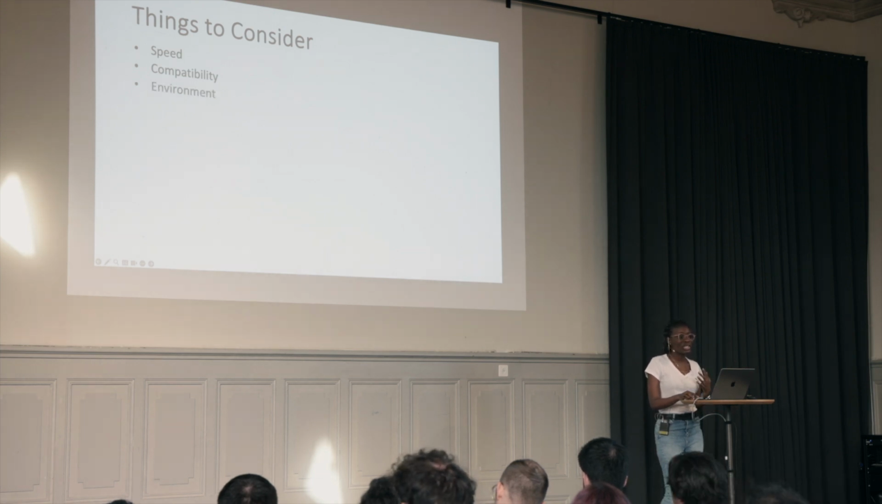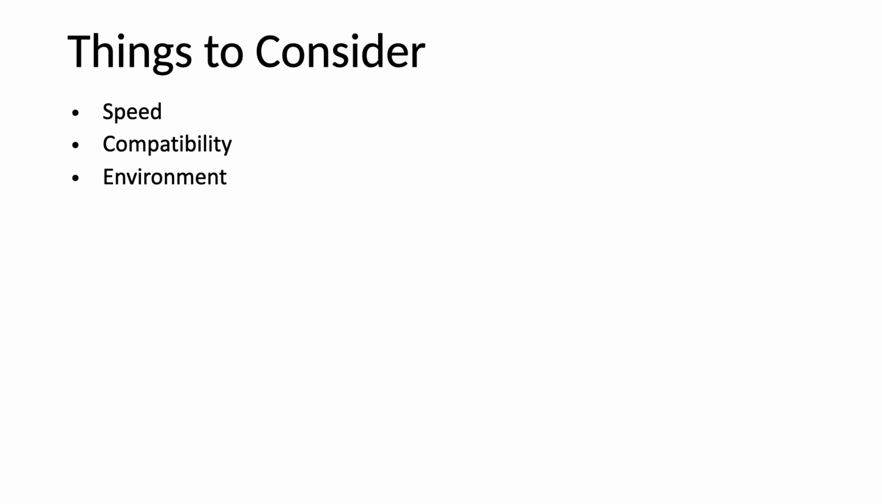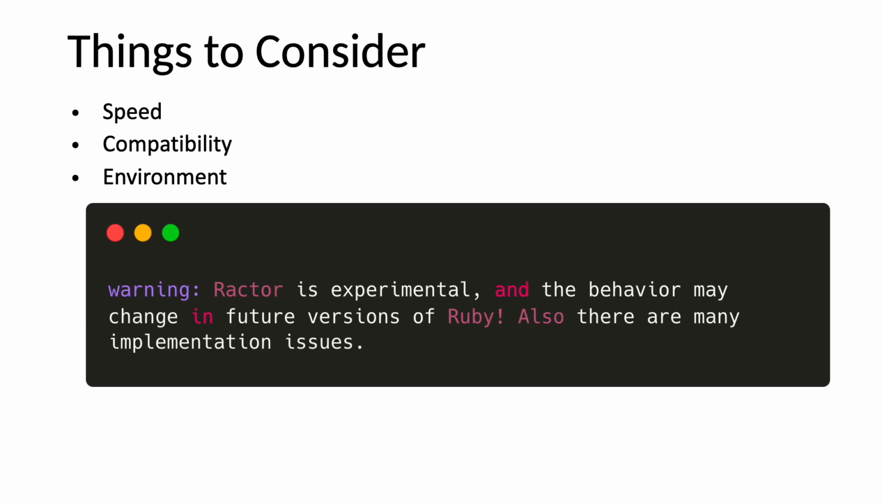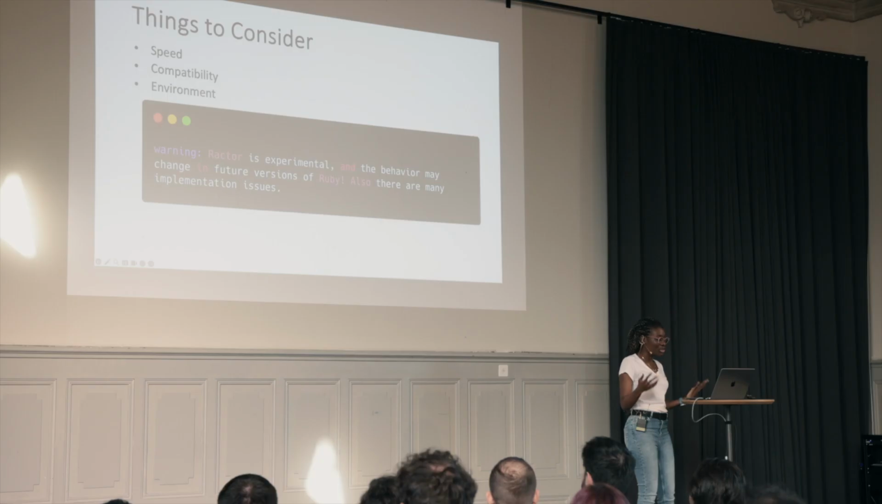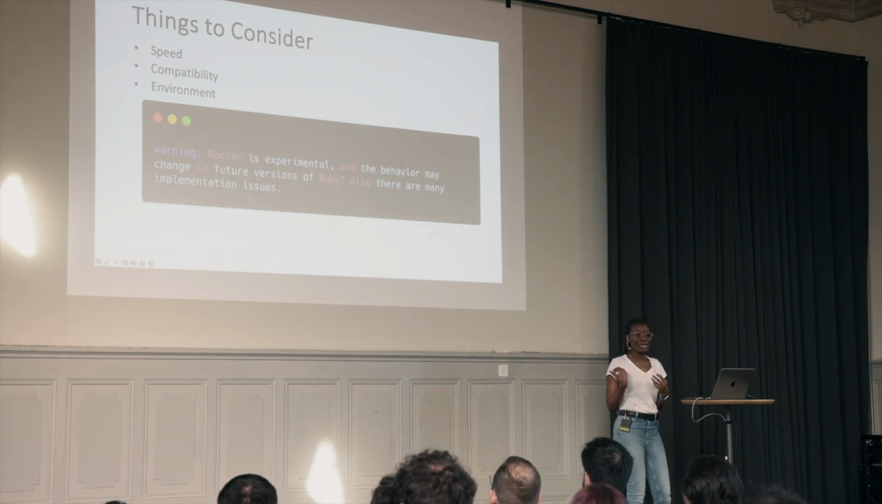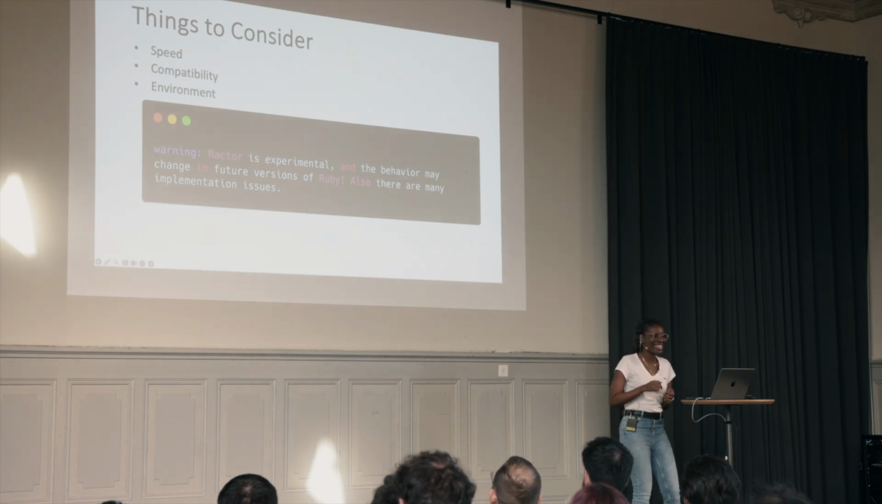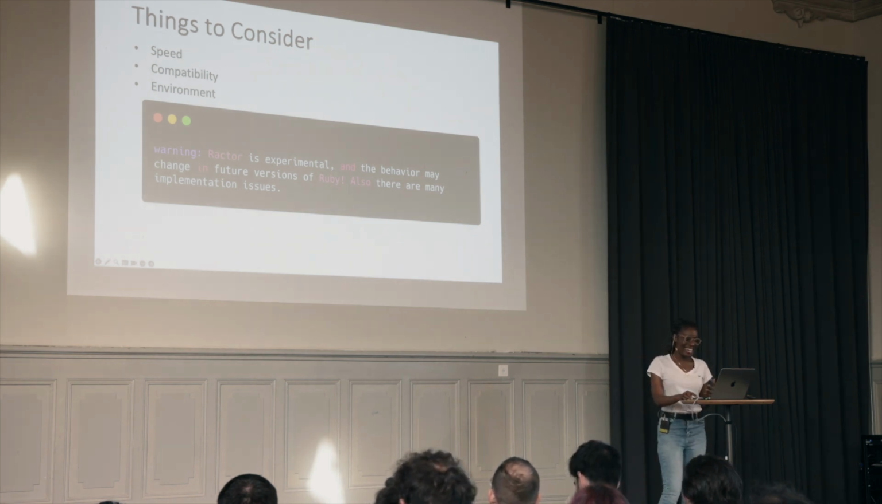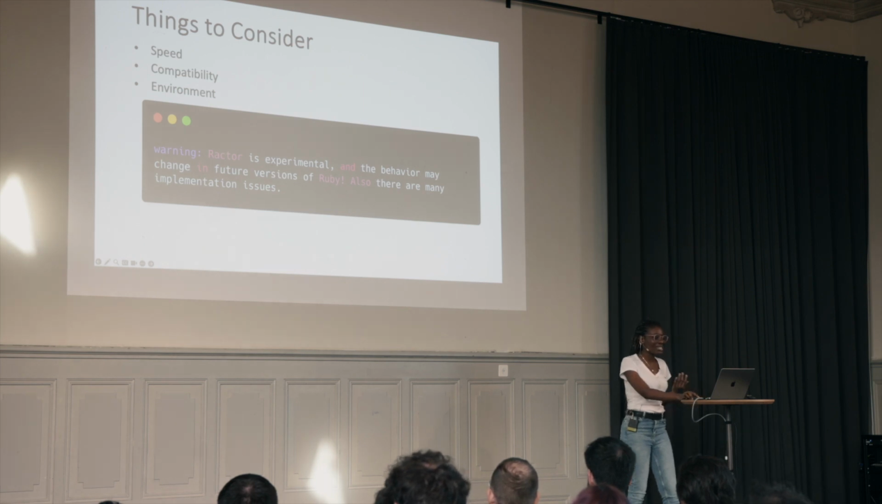The next thing we need to check is environment. When you create a new Ractor, the first thing you see is that Ractor is experimental and the behavior may change in future versions of Ruby. Also, there may be implementation issues. When you see this, your first reaction is, oops, nope, on to the next. So I can understand why you wouldn't want to try them out.